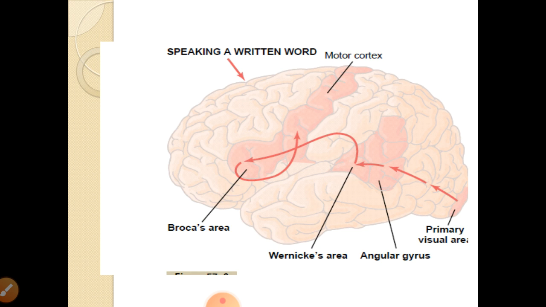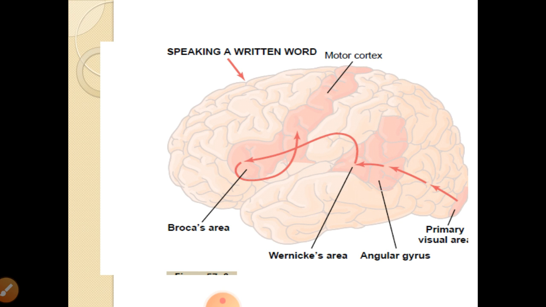Here, speaking of the written word, you have written A on the paper. You can visualize the A with your eyes in the primary visual cortex. Further analysis takes place in the secondary visual area, and then the impulse goes to the Wernicke's area. This will send the impulse to Broca's area.